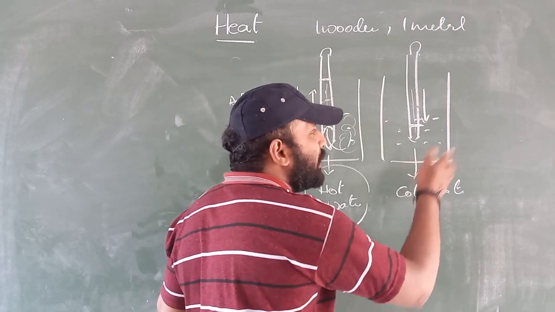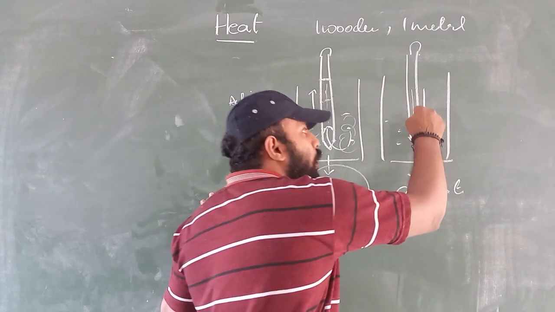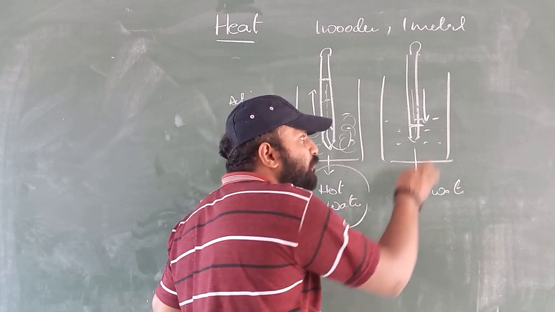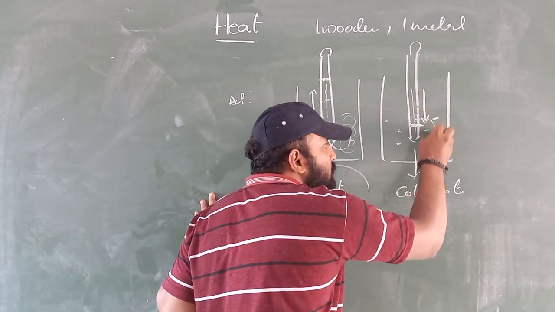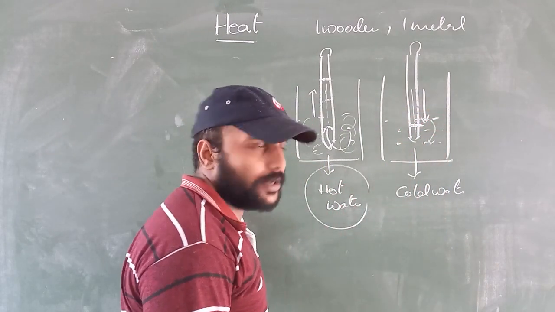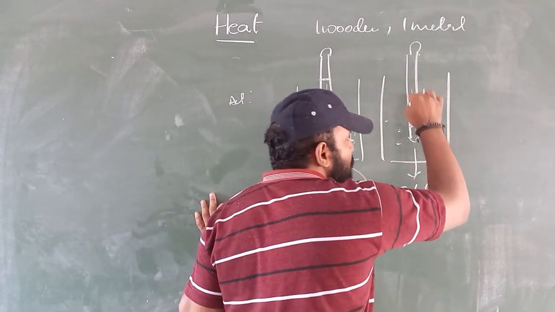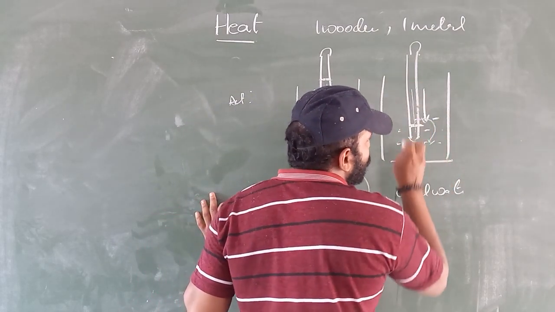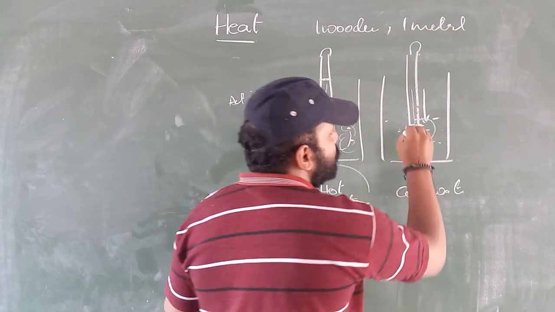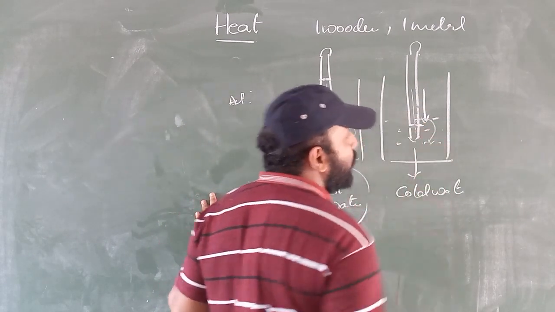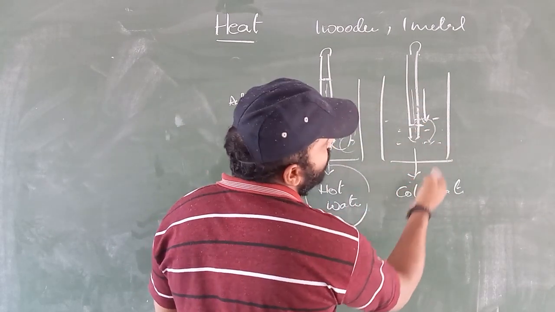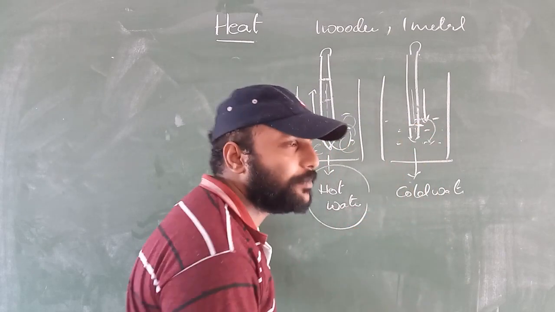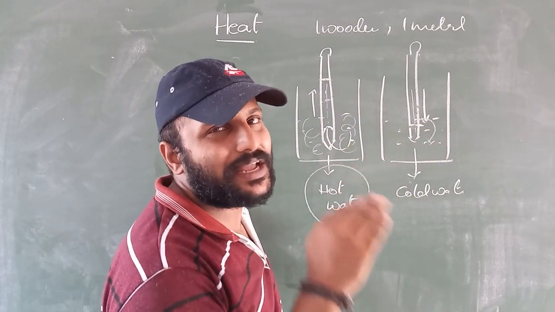So what will happen here? Heat energy will flow from the hotter object to the colder. From the mercury, heat energy starts traveling into the cold water. That is the reason the mercury starts moving downwards, and at a certain point it will stop. It stops moving down means that at that moment, the temperature of the cold water and the temperature of the mercury became the same. It has attained the thermal equilibrium condition.